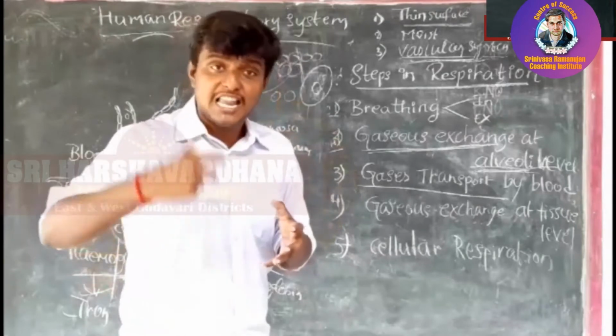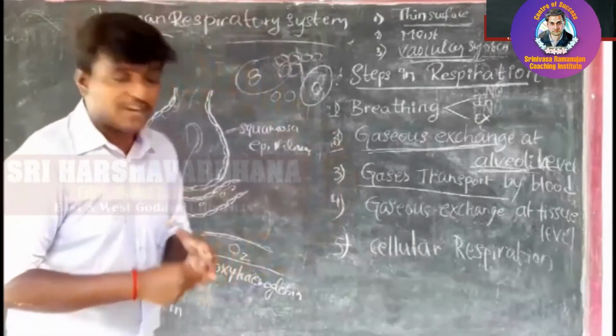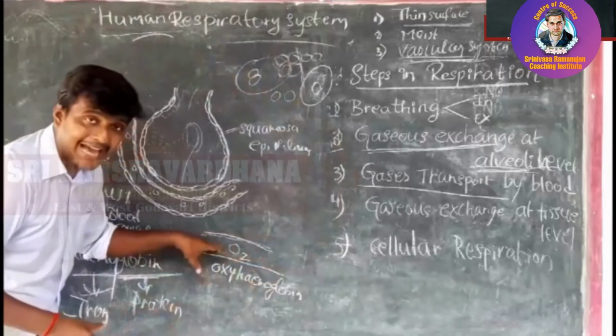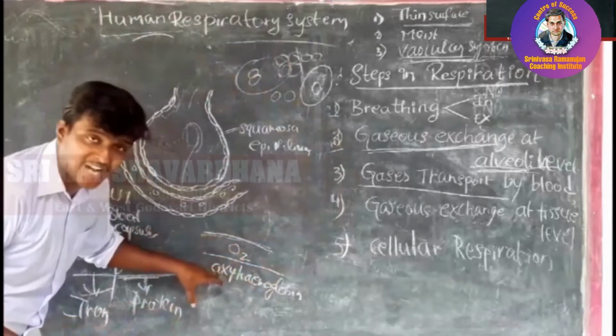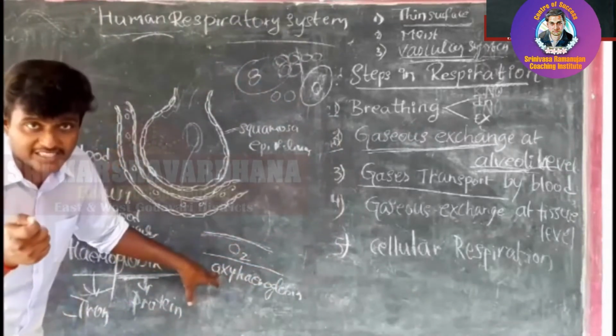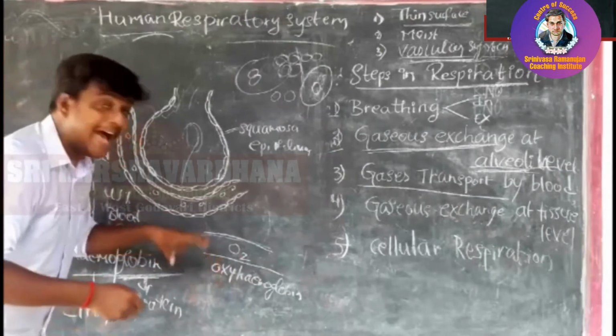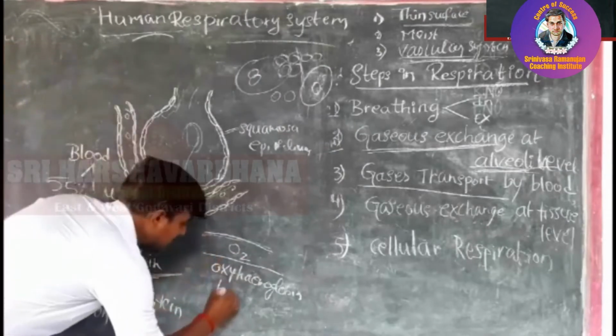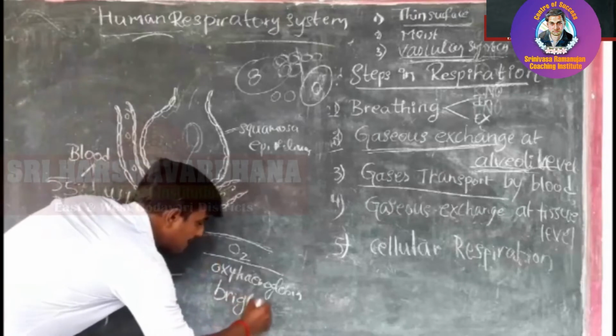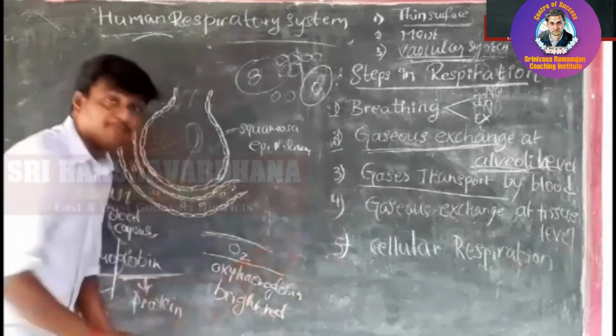Sometimes in the examination, questions like that are posed. For example, here the blood is carrying oxygen and it is called oxyhemoglobin. In common language you call it pure blood. And it has the color bright red.